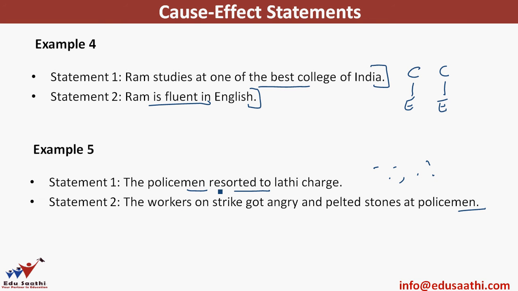But here it's written resorted. So you are resorting to something. What is that? You are reacting when stones are thrown at you. So we can say because the workers on strike got angry and pelted stones, therefore the policemen resorted to lathi charge. So we can say that statement 2 is the cause and statement 1 is the effect. Right? This is what you need to do. You just need to check the options. Which option is saying statement 2 is the cause, statement 1 is the effect. Mark that option as the correct option.